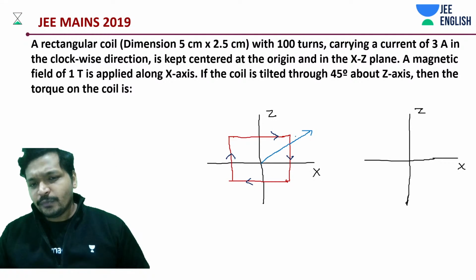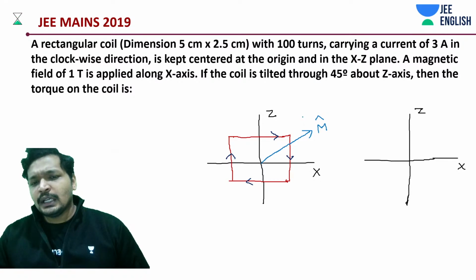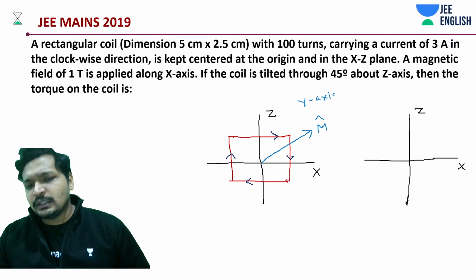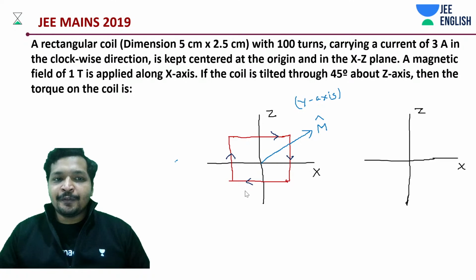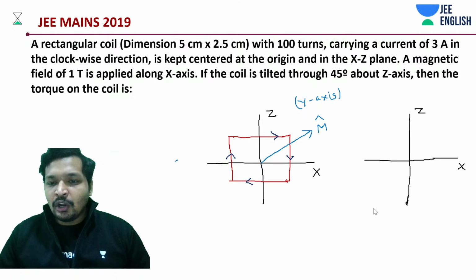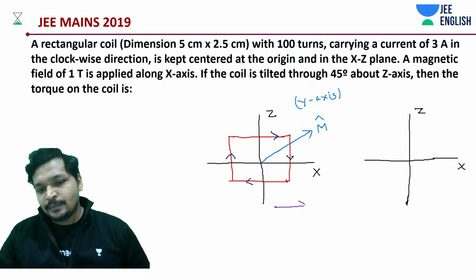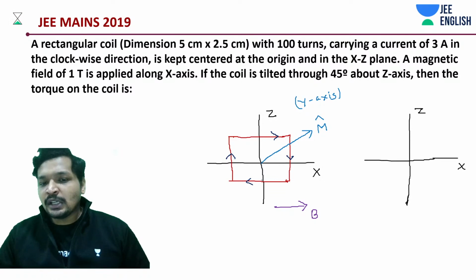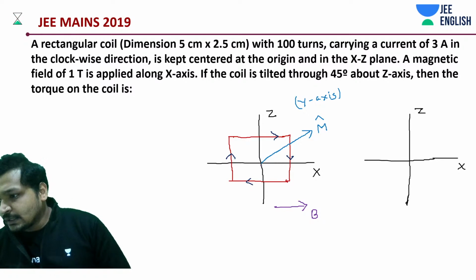Now, the moment's direction is along the negative y-axis. Your applied field is 1 Tesla along the x-axis. This was how much initially? 90 degrees.